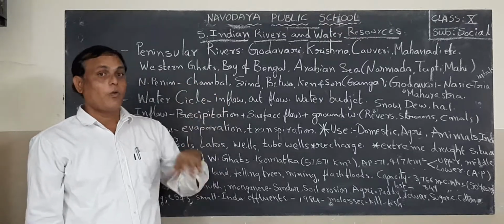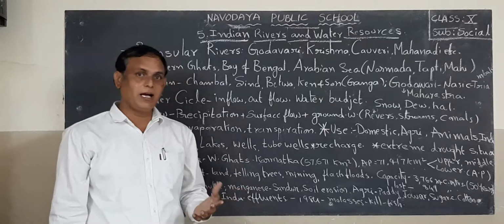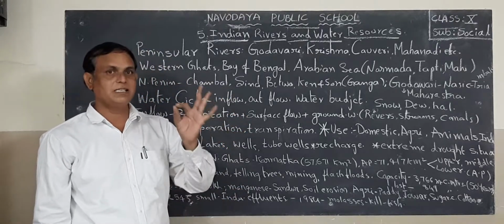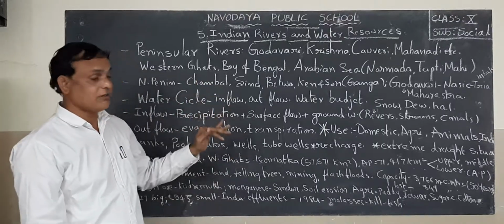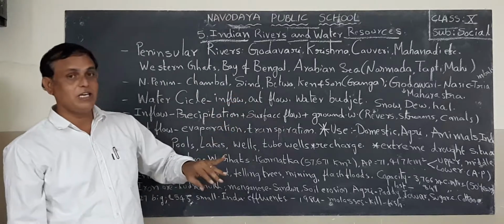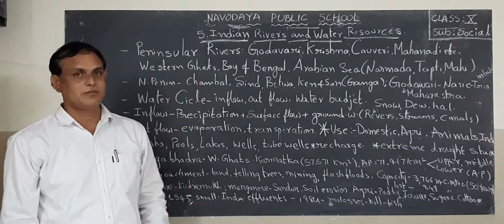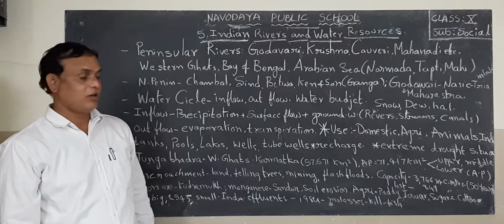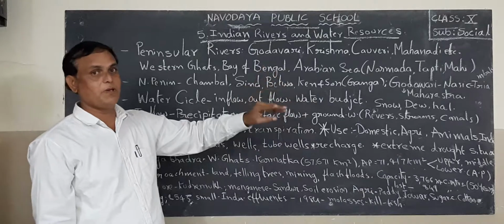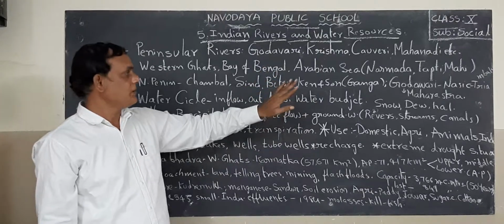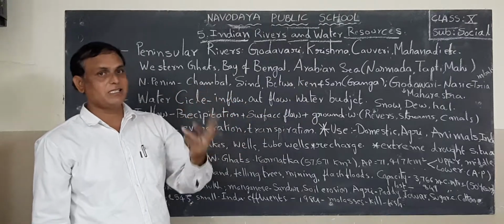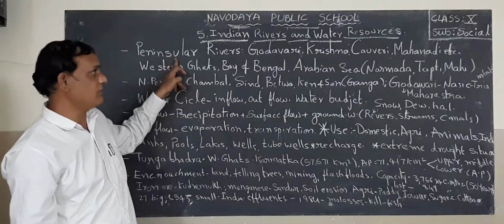In India, what is the biggest river? In India, Ganga is the biggest river. In peninsular rivers, Godavari is the biggest river. After Godavari, Krishna is the second biggest river. So first one is Godavari, second one is Krishna. So keep in mind, all students, keep these two points. Godavari first one, Krishna is the second one in peninsular rivers.